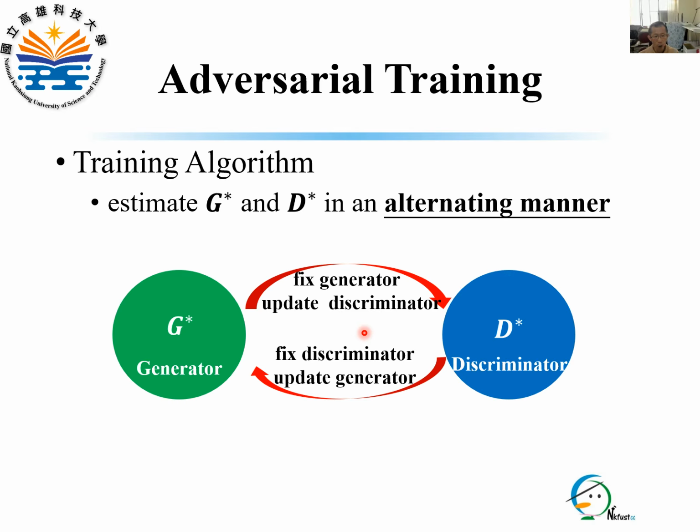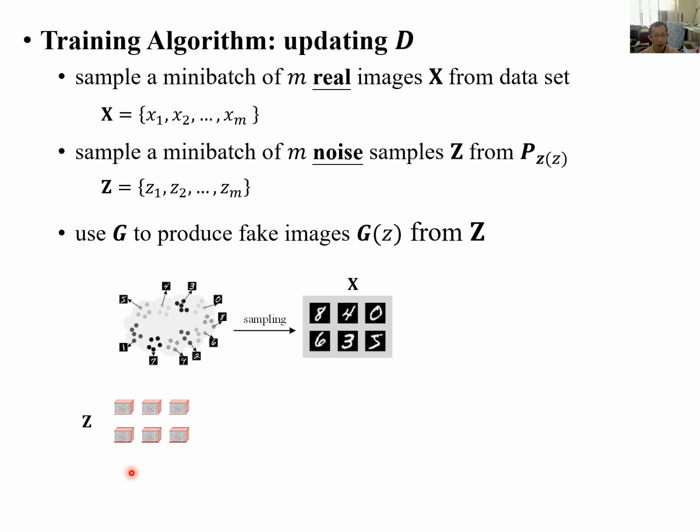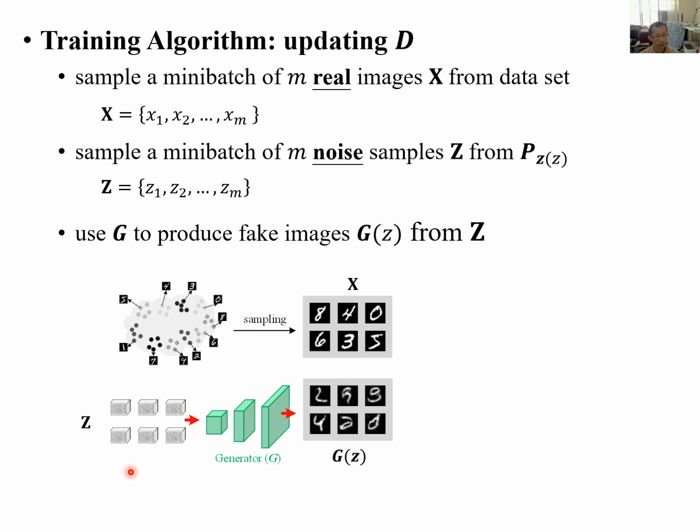After giving an overview of the training algorithm, we now go into more detail about how G and D are updated respectively. To update D, we firstly sample a mini batch of M real images X from the dataset, and a mini batch of M noise samples Z from the noise distribution.